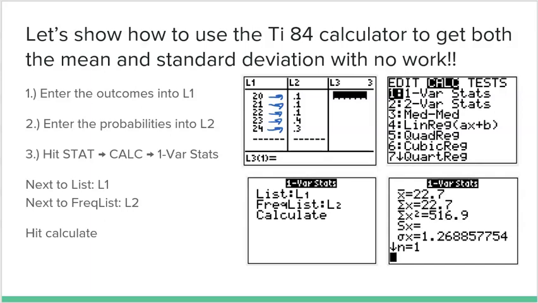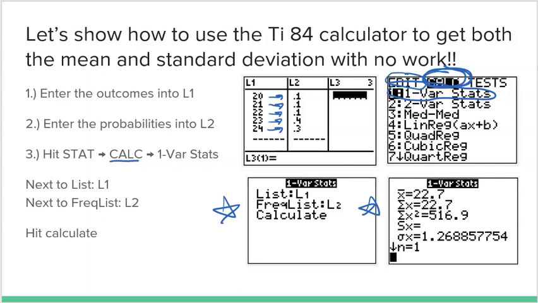Then you're going to hit stat, then slide over to calc, and then you're going to select one variable stats. When you hit the stat button, it starts off on edit, so you're going to slide over to the calc command. Then you're going to grab the very first command, one variable stats, and this is going to pop up on your screen. Now I'm going to tell you right now, if this does not pop on your screen, it's because your stat wizard is turned off. So then you would go to mode and make sure your stat wizard is turned on. But I'm just going to assume everybody knows that and has their stat wizards turned on.